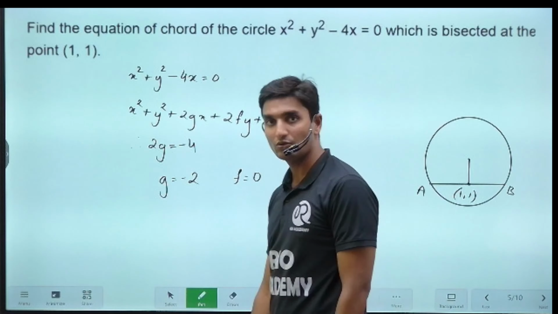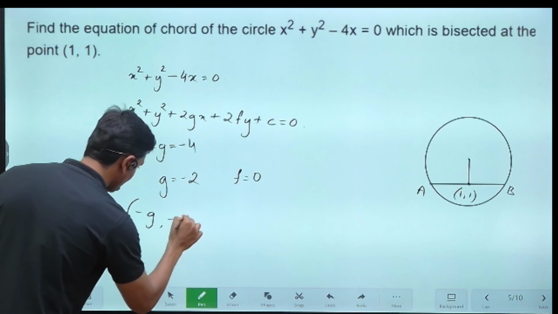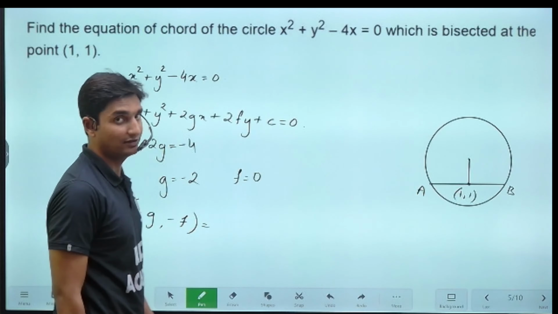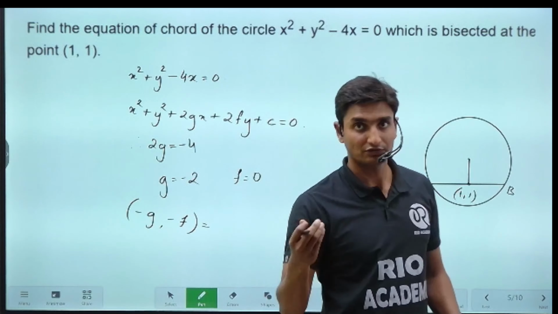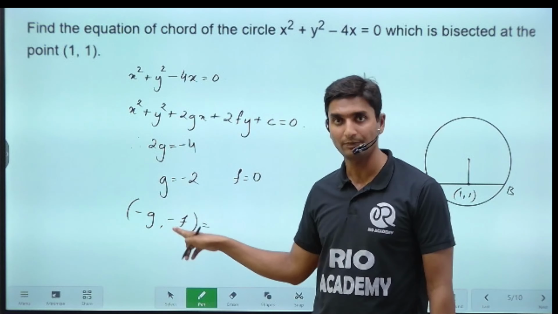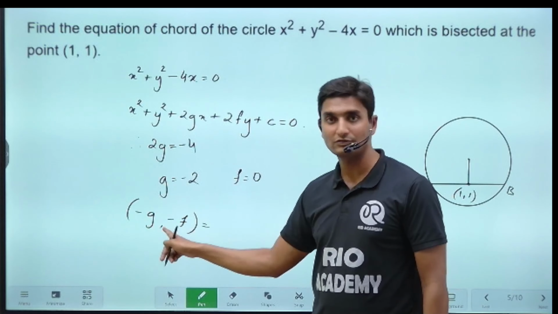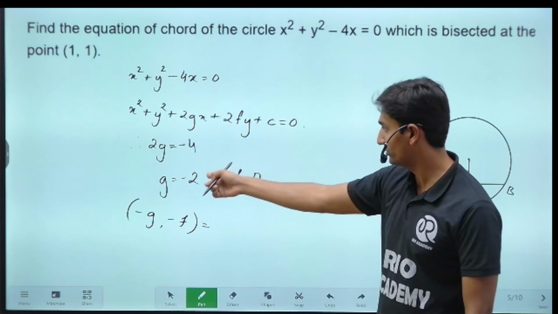But as you all know guys, we basically represent the center of the circle as minus g comma minus f. During the derivation of the equation of this circle, in order to satisfy the equation, we take out these negative signs. So whenever this equation has been given, the center is always represented as negative of g and negative of f. So here the value that we have obtained is g, which is negative 2. On converting, minus of minus will be plus, that is nothing but 2, and the y coordinate will turn out to be 0. So 2 comma 0 guys, that is nothing but the center of the circle.